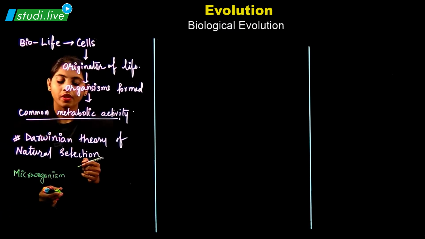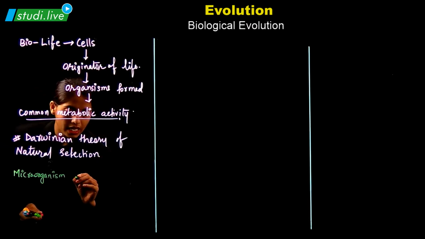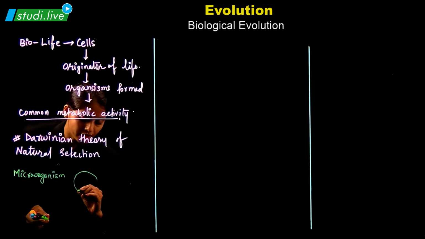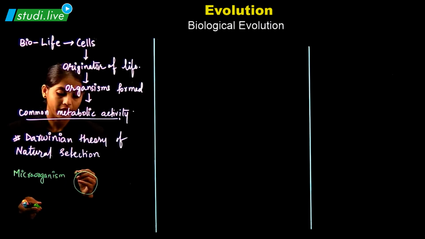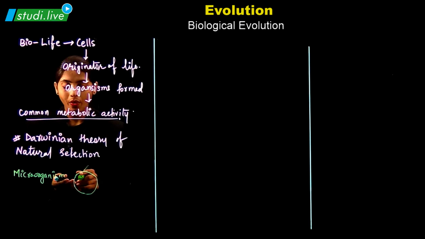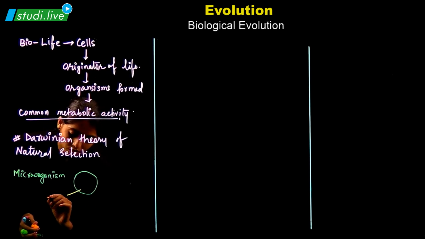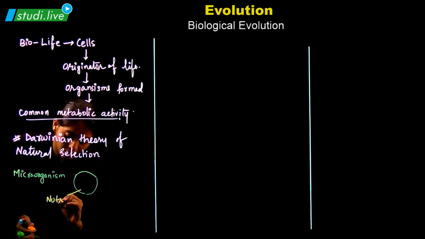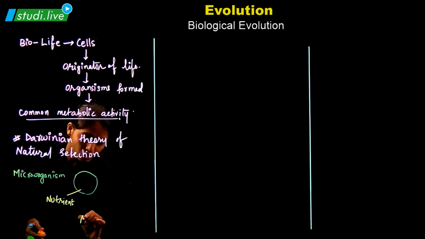Supposing that a class of bacteria or microorganism is taken in a petri dish with nutrient for survival. So what is there inside? Nutrient is there inside. Supposing this is the species A.